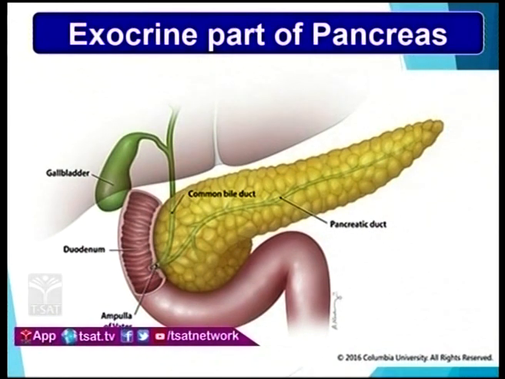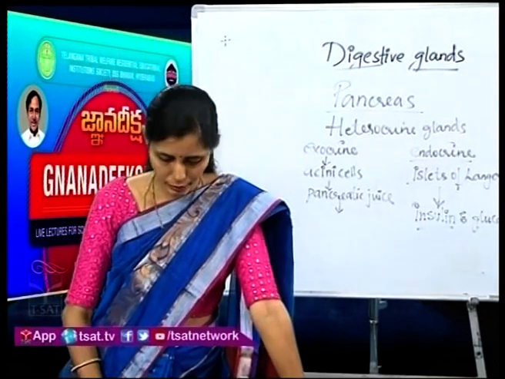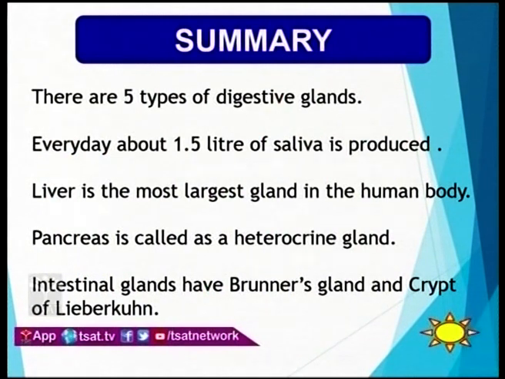Observe the exocrine part and endocrine part, children, clearly. See, this is the endocrine part. You can see at the islets of Langerhans you have beta and alpha cells over here, which you will be studying in detail when you move into the endocrine system in our textbook. Just take a look at the summary, children. We have 5 types of digestive glands, and every day about 1.5 liters of saliva is produced. And you know, the liver is the largest gland in our body. Pancreas is called a heterocrine gland, and intestinal glands include Brunner's glands and crypts of Lieberkühn.